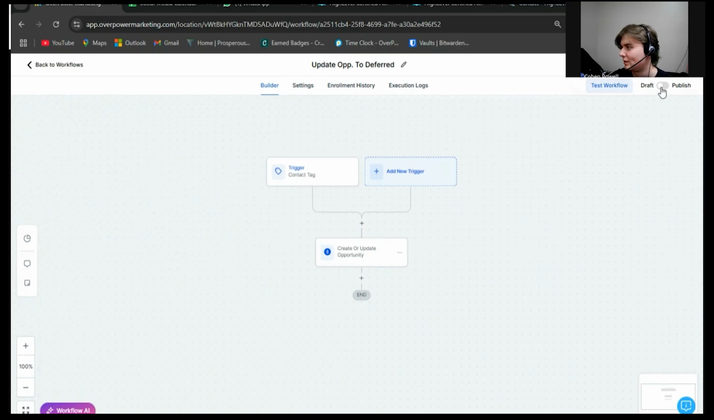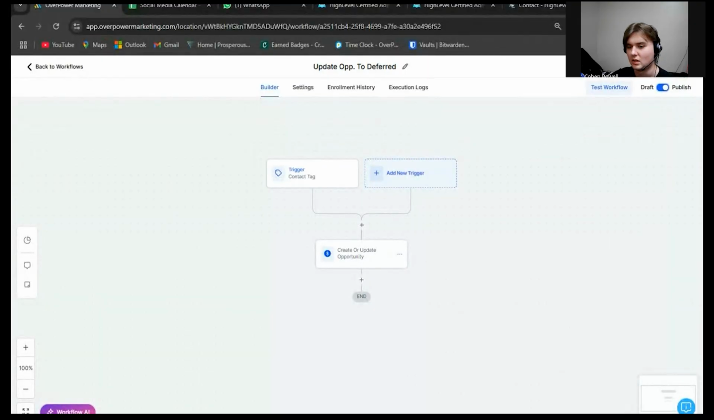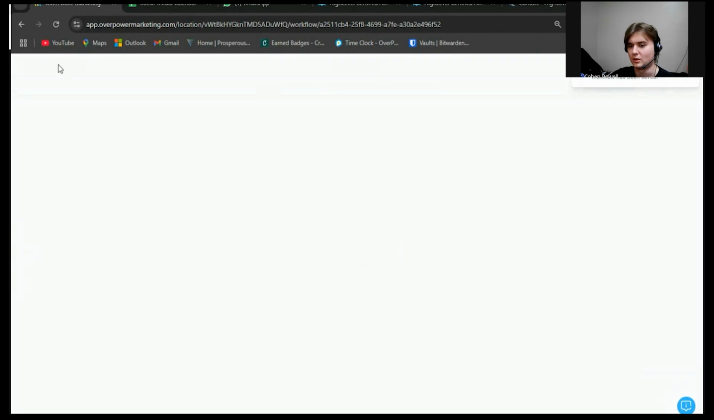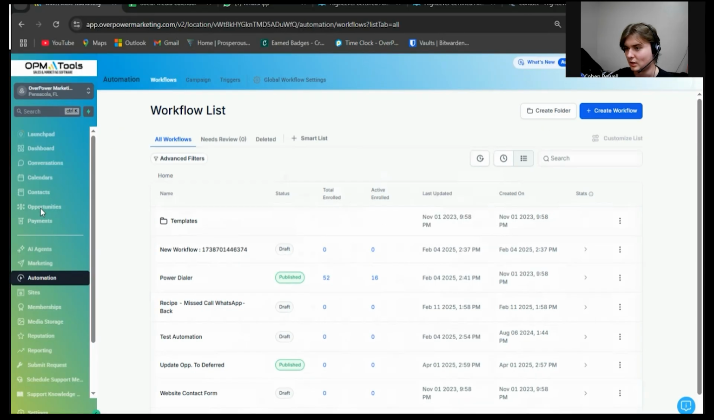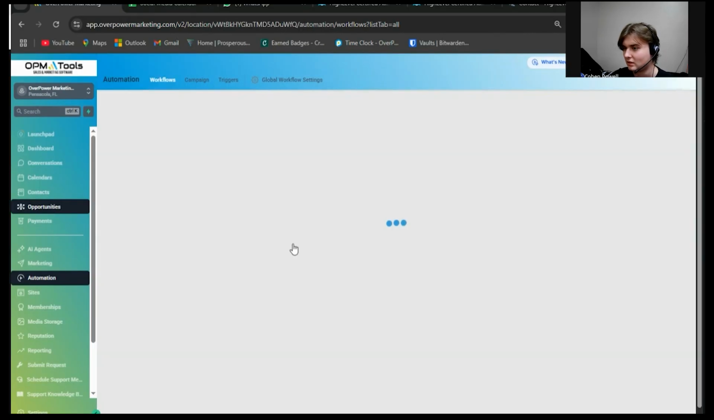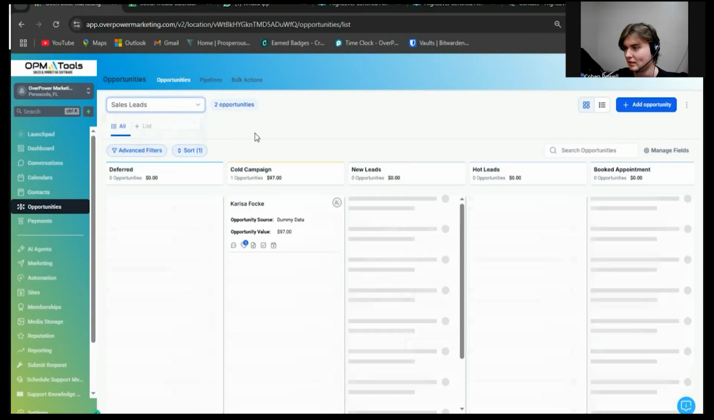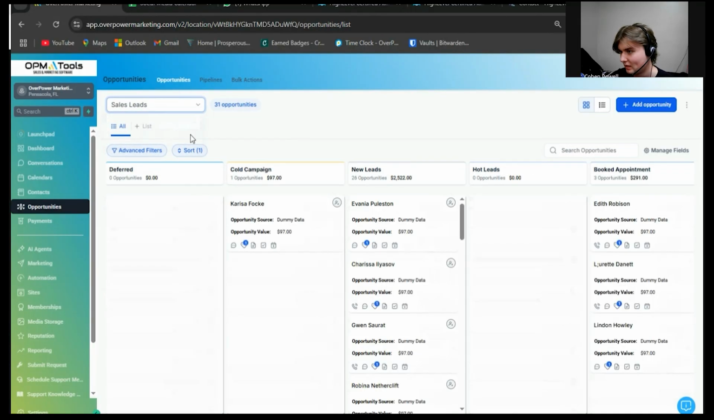Then we want to click on publish so that it will actually activate the workflow and make it do what it's supposed to, rather than put it in draft where it will remain inactive. So click on save again, then go back and let's try to go to our opportunity board. Go to opportunities, then go to the sales lead, which is the pipeline that we chose.